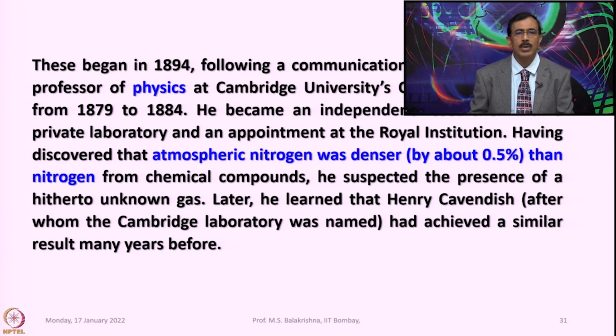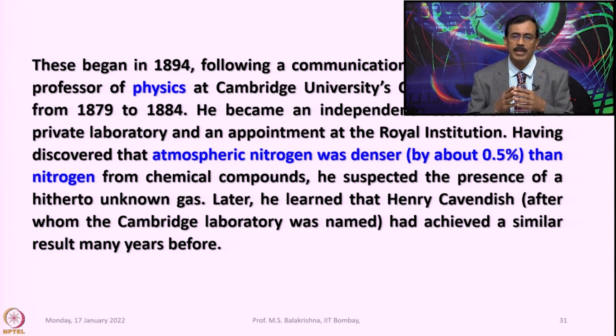So, having discovered that atmospheric nitrogen was denser by a very minute 0.5% than nitrogen from chemical compounds. That means when you separate nitrogen from the atmosphere and look into its density, and when you generate nitrogen in a laboratory, the nitrogen generated in the laboratory was less dense by 0.5%.